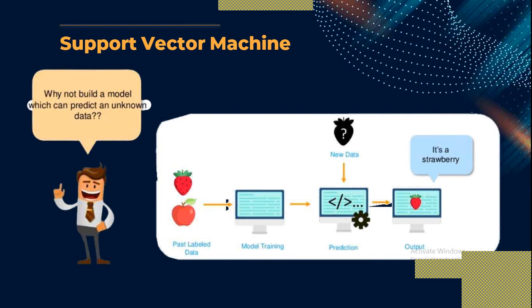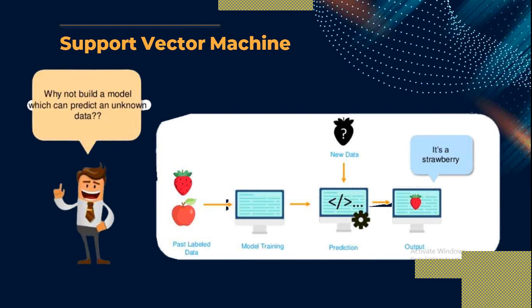You can say that the shape of both fruits is different, the size is different, the color is the same, the leaf size is different, the weight is different, and so on. When you categorize these two fruits using proper labeled data, what is the apple and what is the strawberry, you have to give this data to the model training.